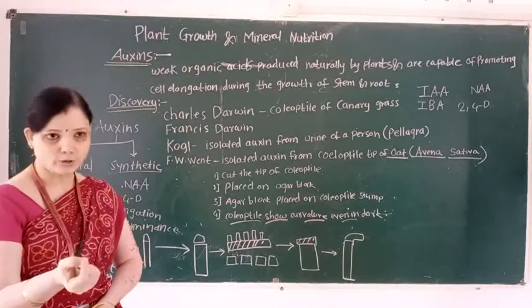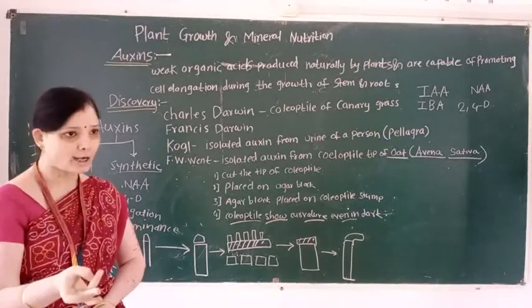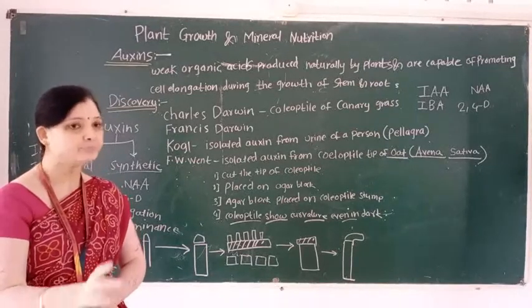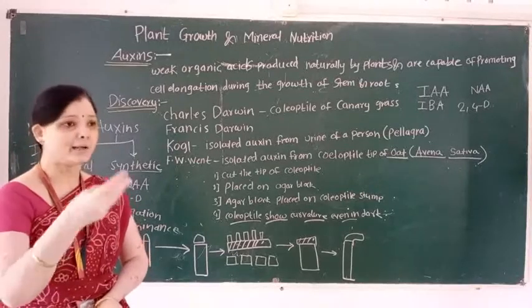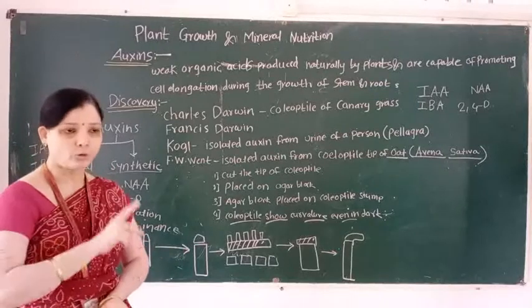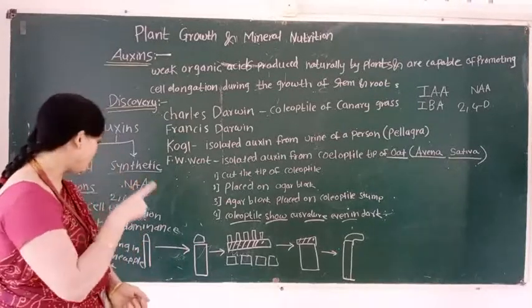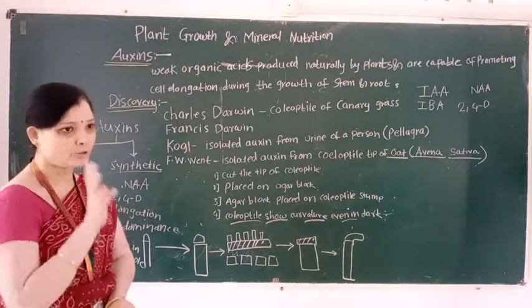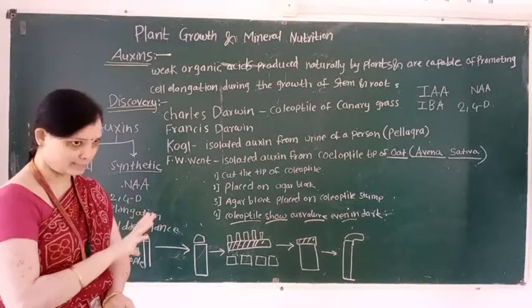First, cell elongation, cell division, induced parthenocarpy. 2,4-D acts as the best weedicide. Then it is also involved in the phenomenon of apical dominance, in root initiation, and in flowering in pineapple. So these are the physiological roles of auxin.